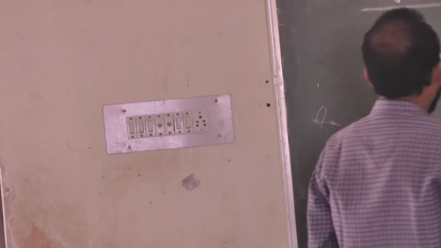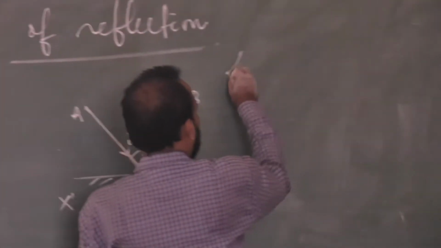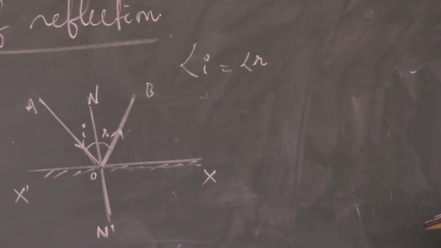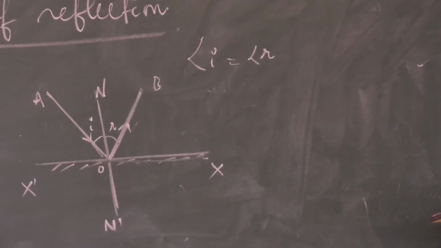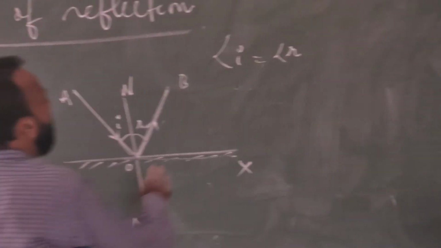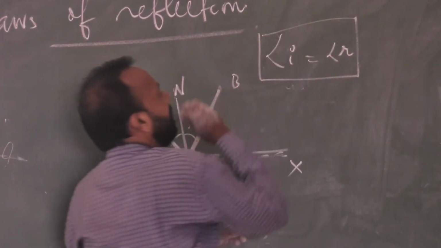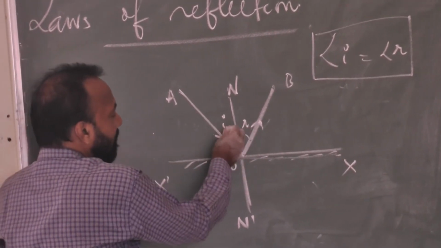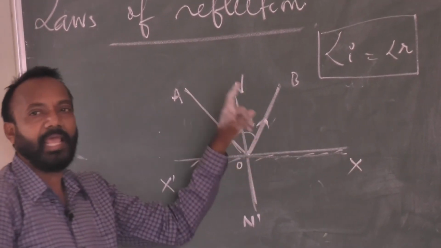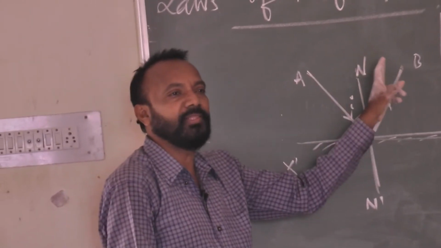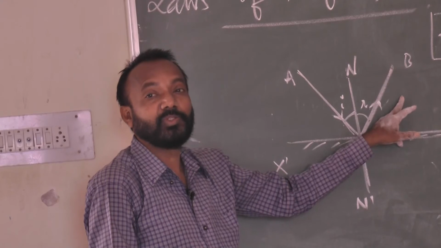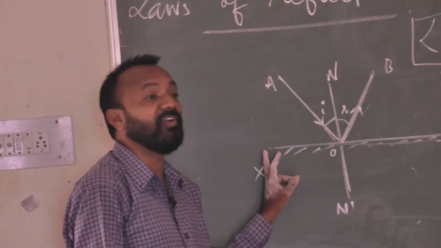And the second law of reflection is very important. That is what? Angle of incidence is equal to angle of reflection. So this is very important to remember, the second law of reflection. This is your I, this is your R. The angle between the normal and the incident ray is the angle of incidence, and the angle between the normal and the reflected ray is the angle of reflection. So what is the angle between the normal and the reflecting surface?